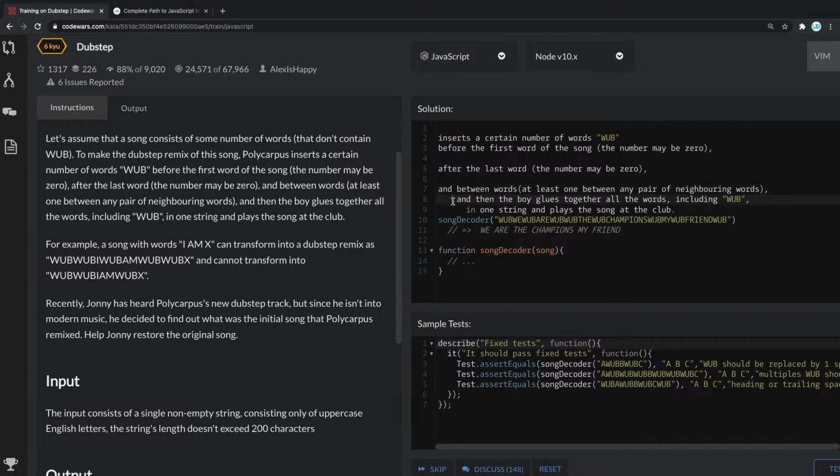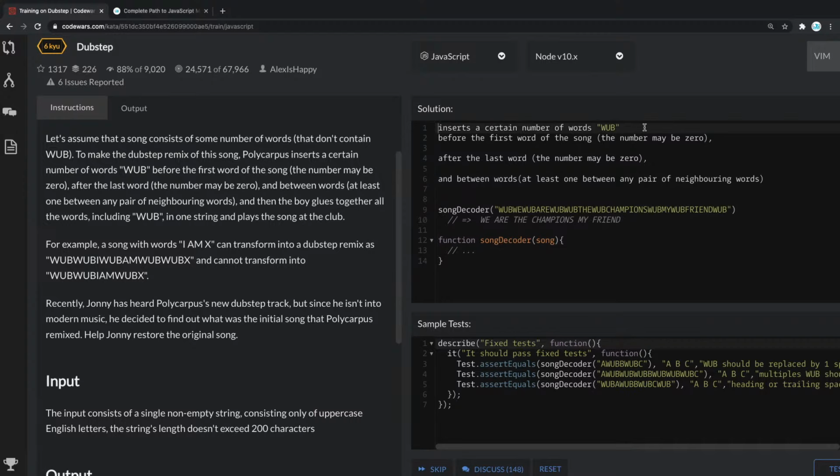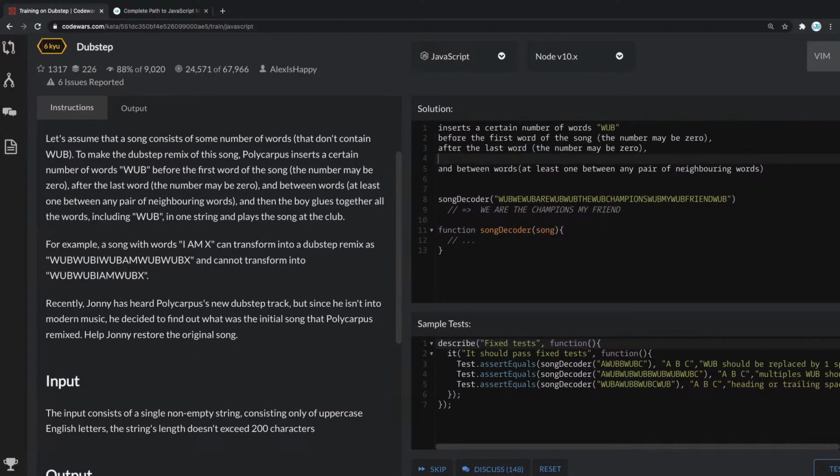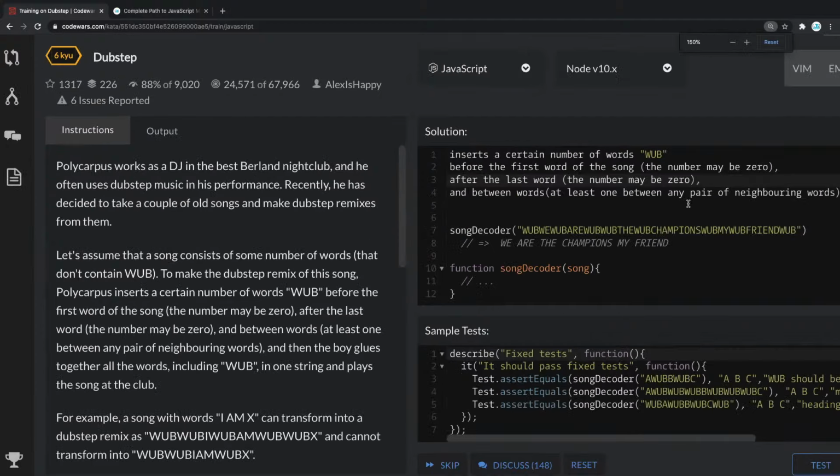And then the boy glues together all the words, including WUB, in one string and plays the song. So we don't really care about that. The only thing we care about is this. Inserts a certain number of words, WUB, before the first word, after the last word, and between words. So at least one between any pair of neighboring words.